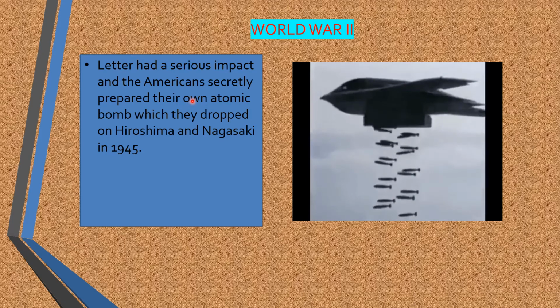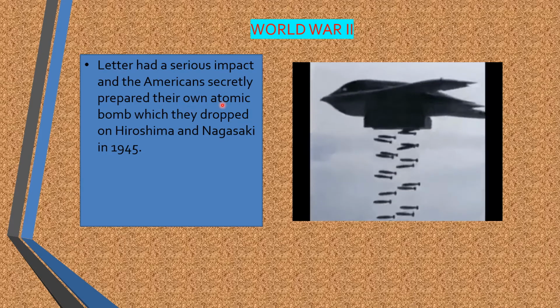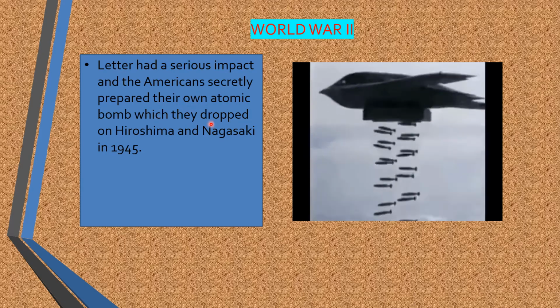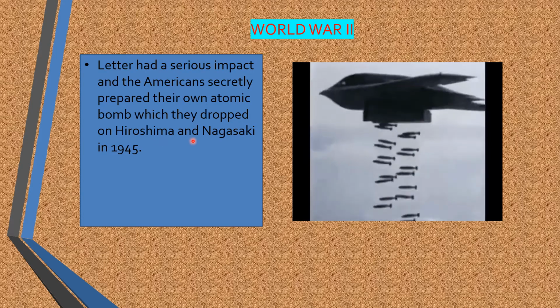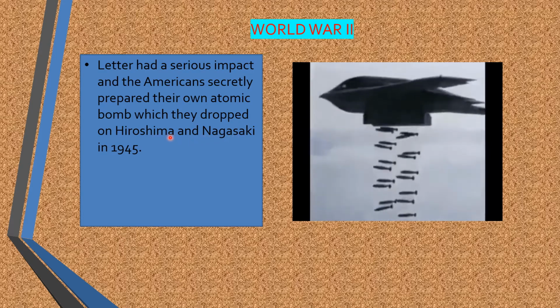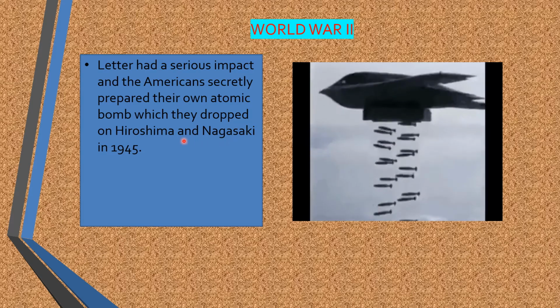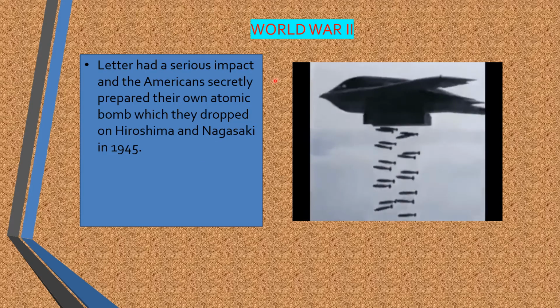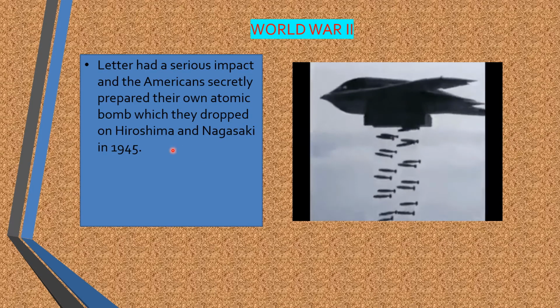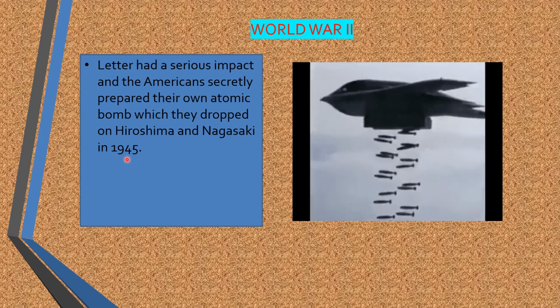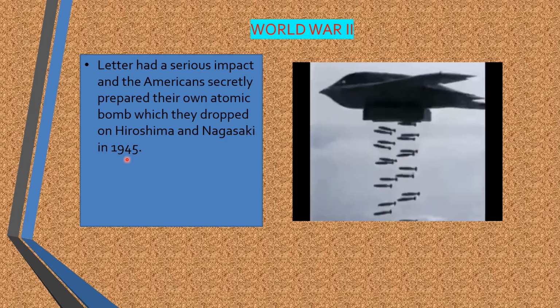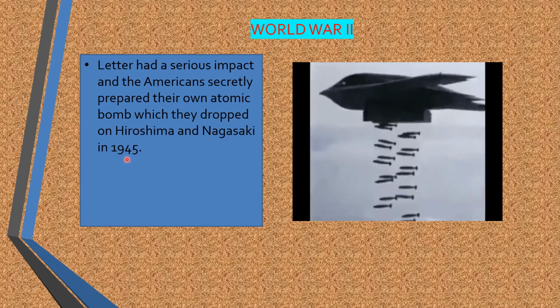And the Americans secretly prepared their own atomic bomb, which they dropped on Hiroshima and Nagasaki. These are the two cities in Japan where the Americans dropped the atomic bomb during World War II in the year 1945, which caused a very serious destruction of the human race.